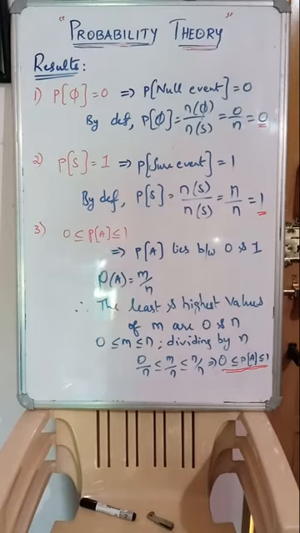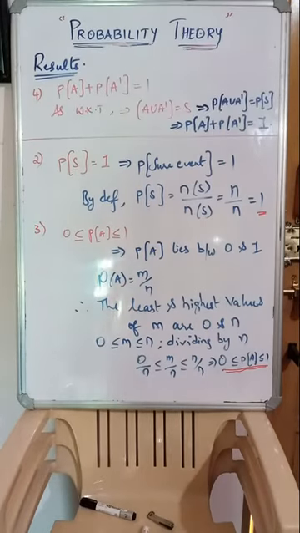And another thing is the formula: probability, classical method, the probability of any event, favorable by exhaustive. This is the formula you need to learn. There is one more short result, which is probability of A plus probability of A complement is always equal to 1. You know that, right? So let us have that also. Result number 4: probability of A plus probability of A dash, nothing but complement of A, is always equal to 1.